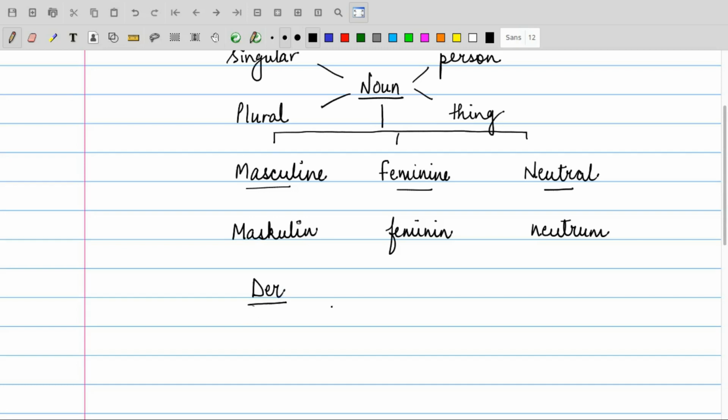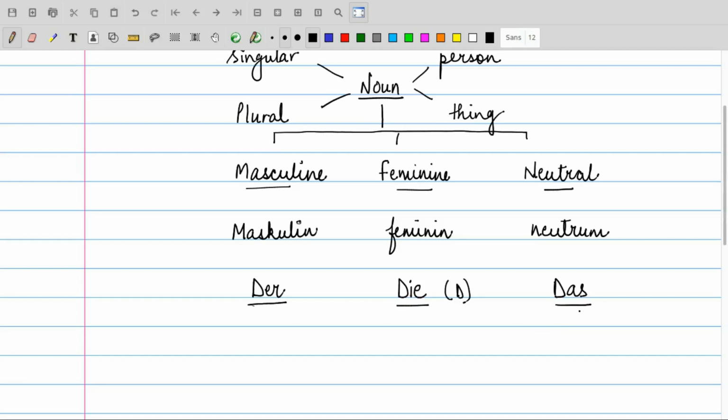In the same manner, if we have any noun that falls under the category of feminine, it will carry the article die. It's not English "die", it's die. And if we have a noun, regardless of whether it is a person or a thing, that is neutrum, that is neutral, then it will carry the article das. Okay? So, der, die and das.